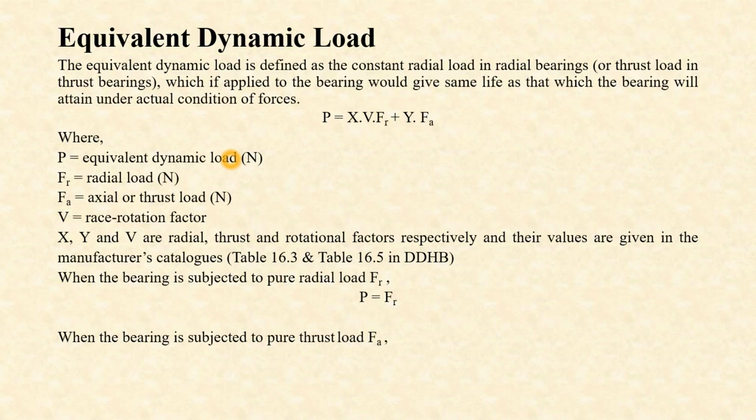The definition of this equivalent dynamic load is the same as the definition of static equivalent load, but with one condition: static equivalent load is working under a static condition, and this equivalent dynamic load is working under dynamic condition.